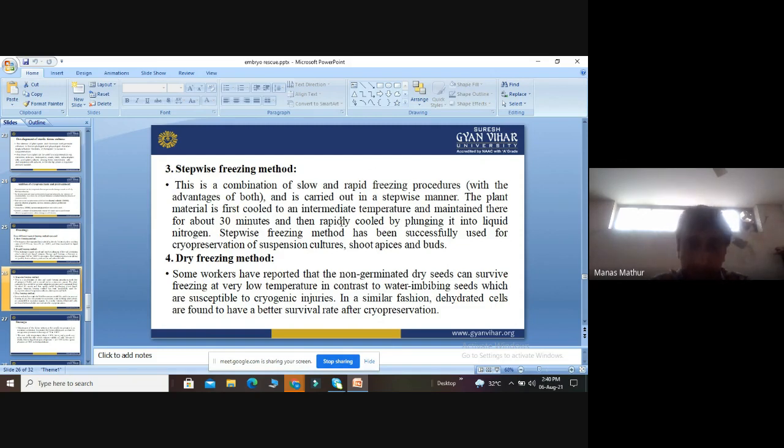And the fourth and the last method is the dry freezing method. Some workers have reported that non-germinated dry seeds can survive freezing at very low temperature, in contrast to water imbibing seeds, which are susceptible to cryogenic injuries. In a similar fashion, dehydrated cells are found to have a better survival rate after cryopreservation.